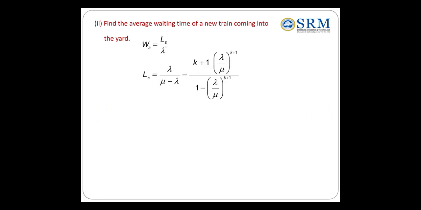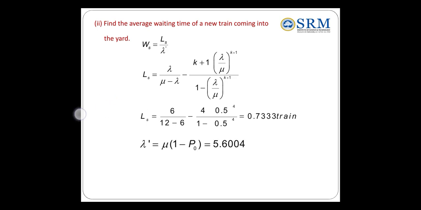Then what is the second question? Find the average waiting time of a new train coming into the yard. So waiting time is Ws. Ws equals Ls by lambda dash. As usual, Ls is what? When lambda is not equal to mu, we can use this formula. Substitute lambda, mu, and k values, and the answer is 0.7333 trains.